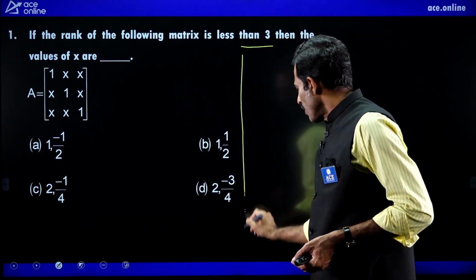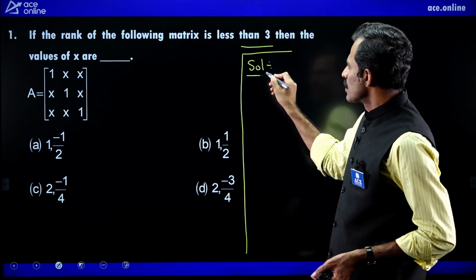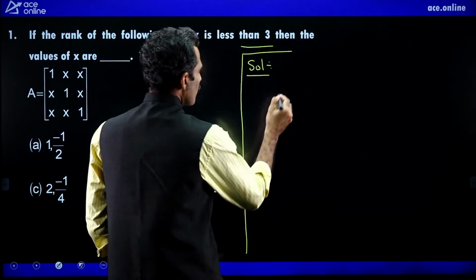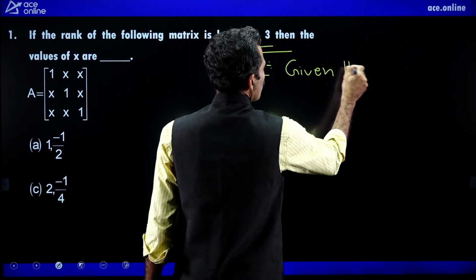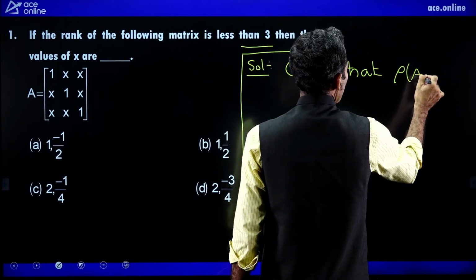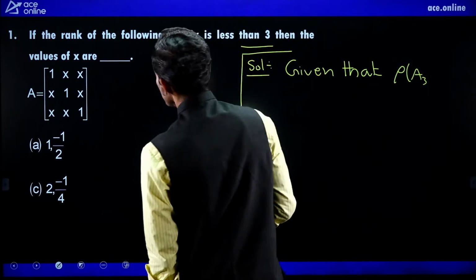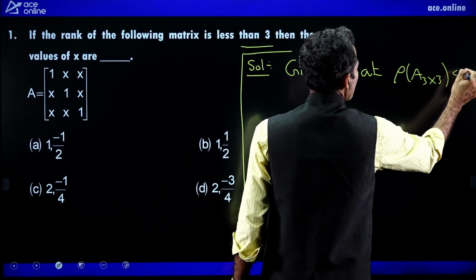Now let us do the problem. In the solution, given that rank of A, a 3 by 3 matrix, is less than 3.